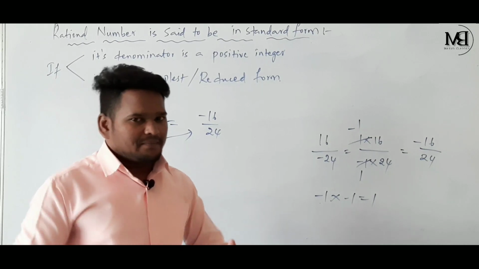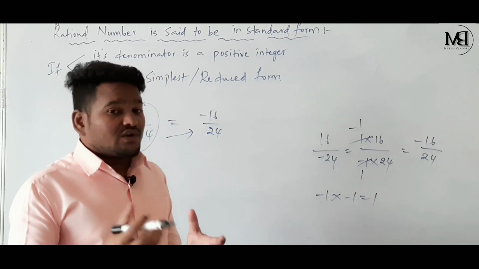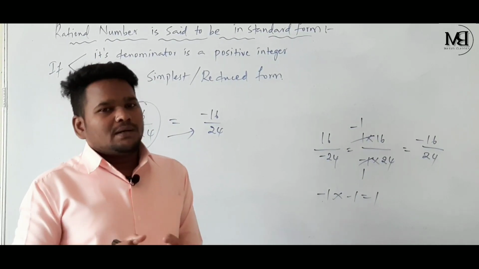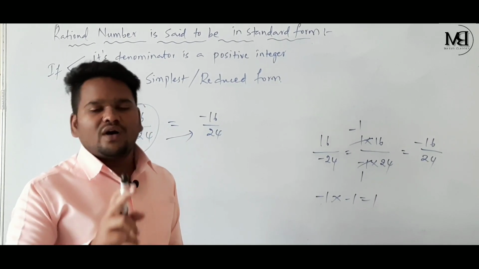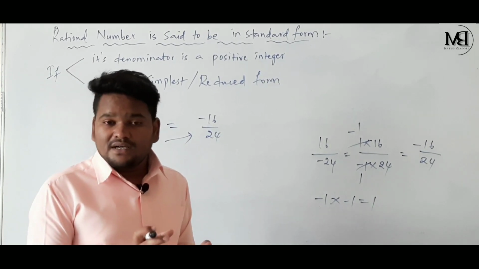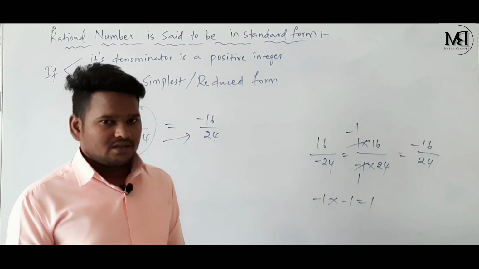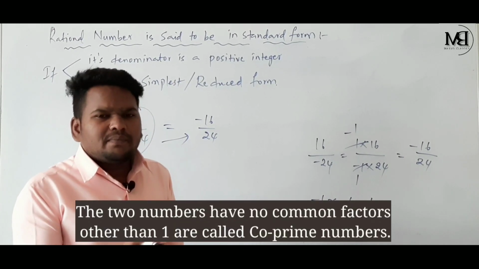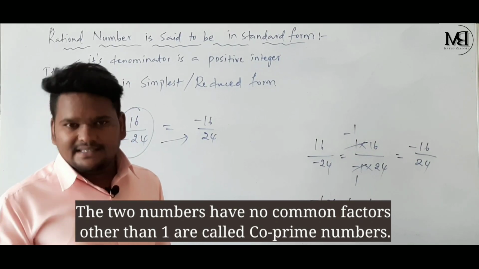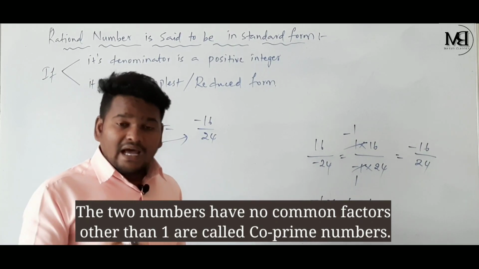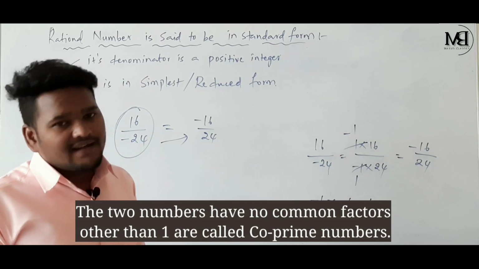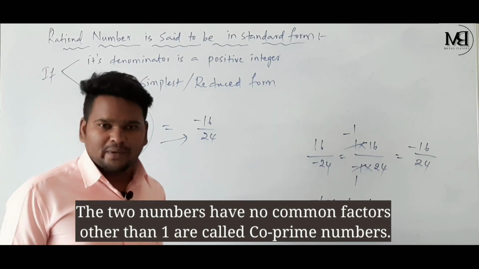So what are co-prime numbers? If two numbers have no common factors other than 1, then those numbers are known as co-prime numbers.